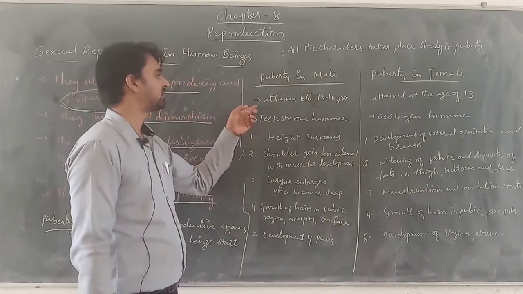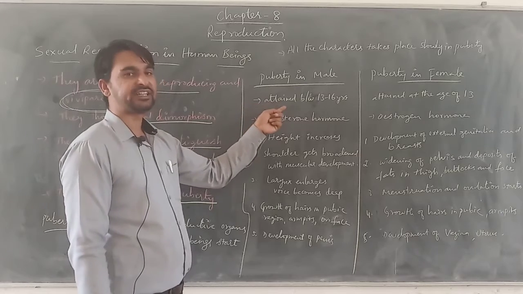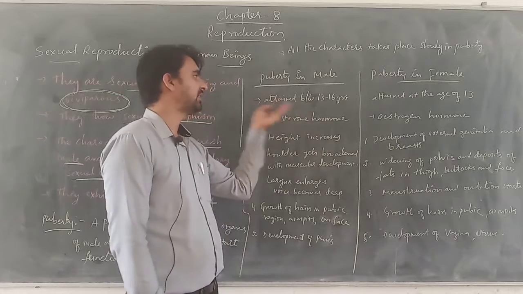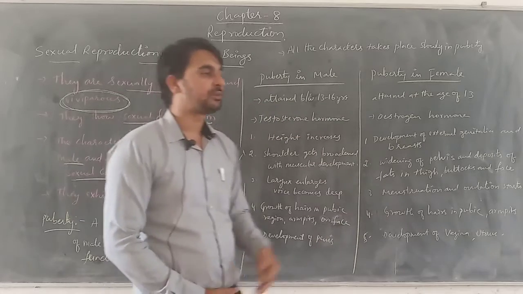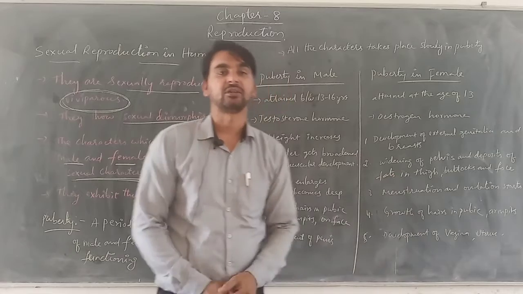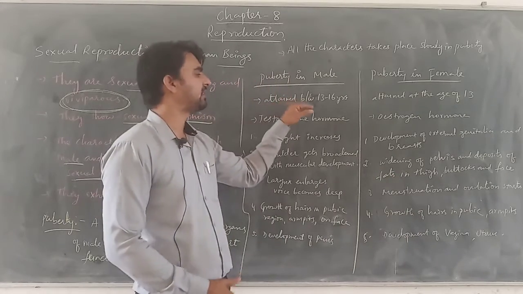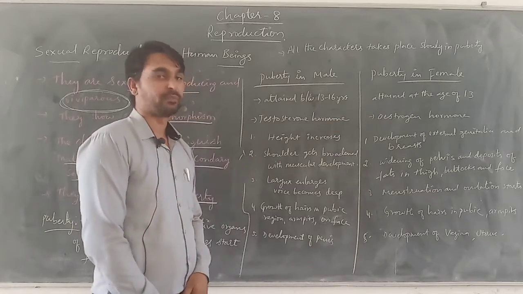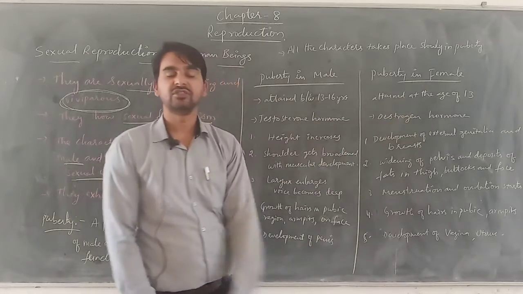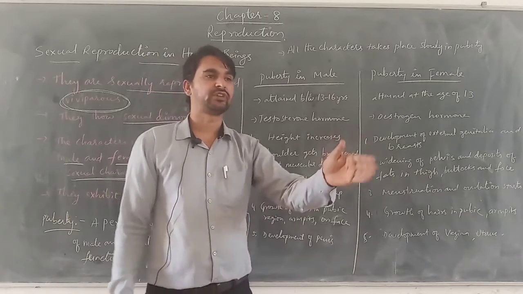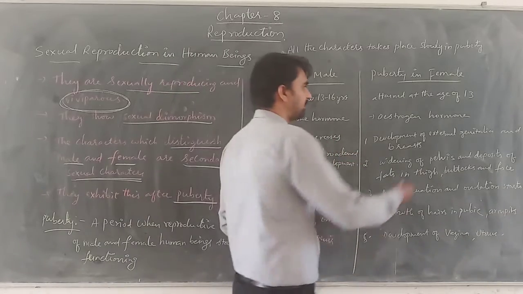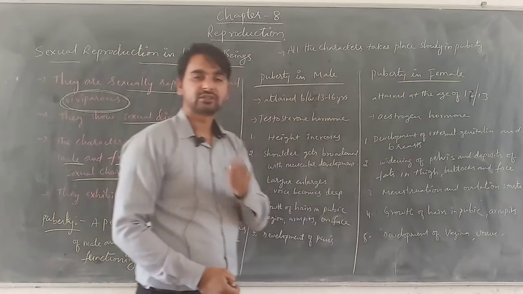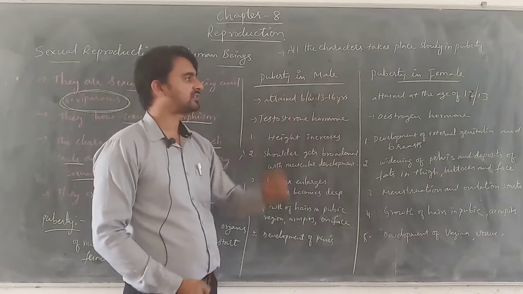When we talk about the males, this puberty time period is attained by the age of 13 to 16 years. That means in some males it may start by the age of 13, and in some it may start by the age of 14, 15 or 16, but they will reach this puberty age by the age of 13 to 16 years. But when we talk about the females, they attain this puberty time period by the age of 12 or 13. So here I can mention it can start by the age of 12 or by the age of 13.